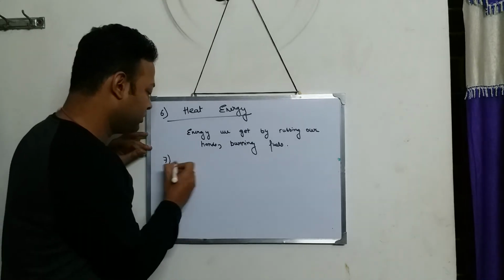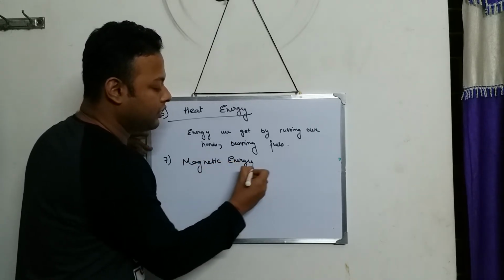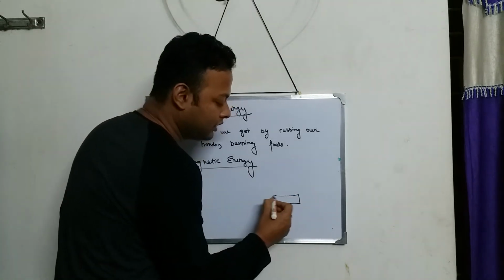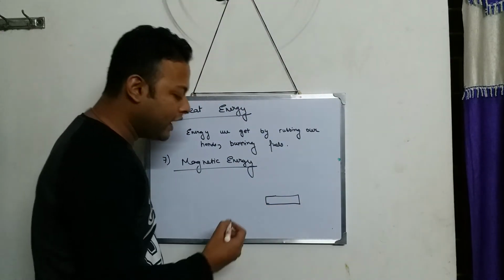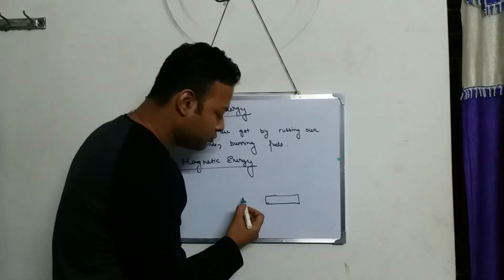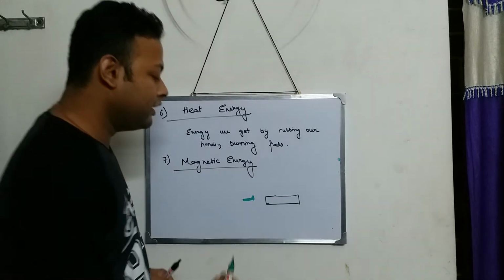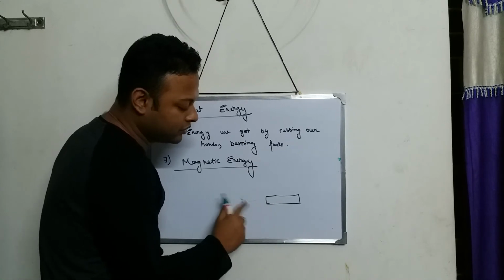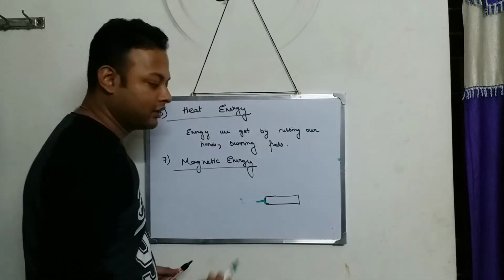Now the 7th point, magnetic energy. Now all of you have seen a magnet. I think all of you have a magnet in your house. It might be stuck to the refrigerator, it might be stuck to the almirah, wherever. Now if you have a magnet and you happen to bring a small iron nail near it, then what happens? In a fraction of a second, the iron nail gets from this position to this position. So the iron nail sticks to the magnet.